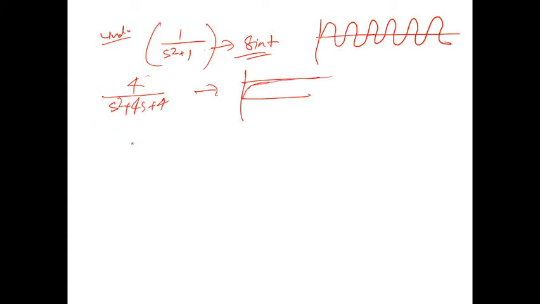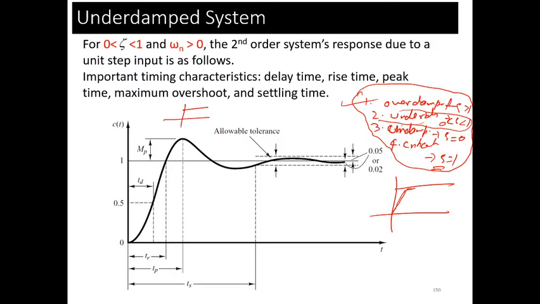And for the underdamped system you will get a different response. So which one is the best system? Underdamped. Critically damped. Huh? Critically damped. Who says underdamped?